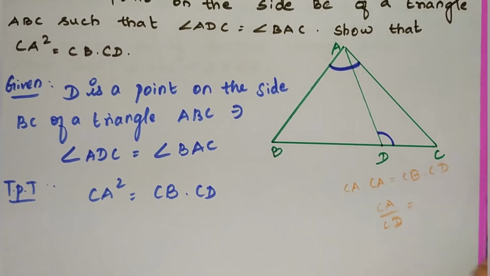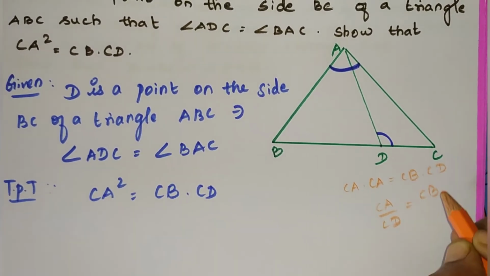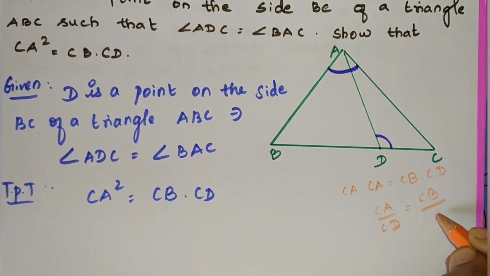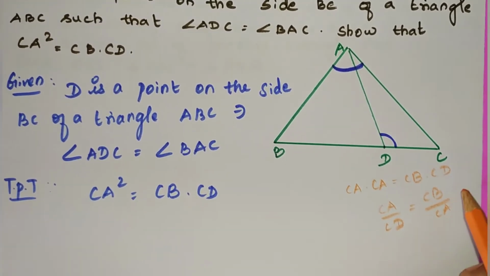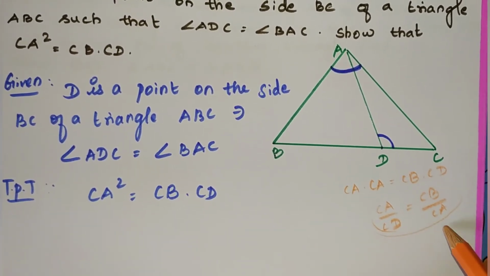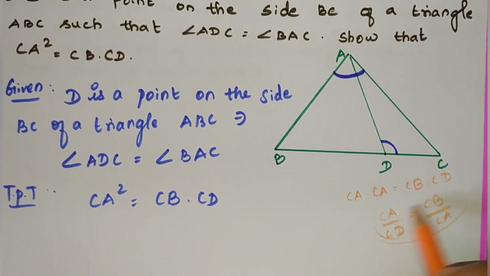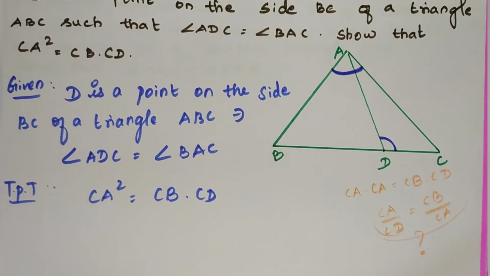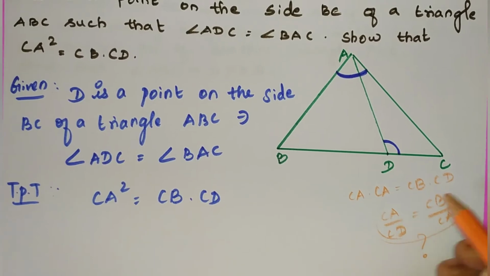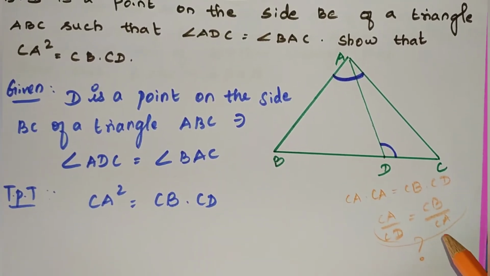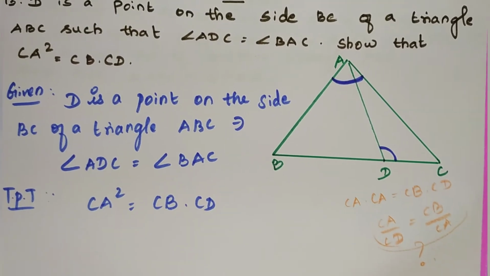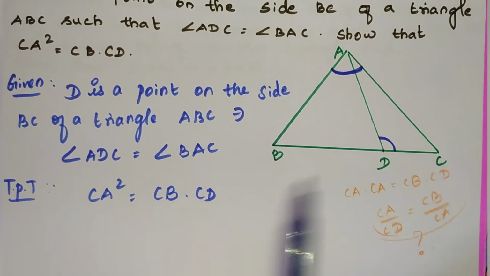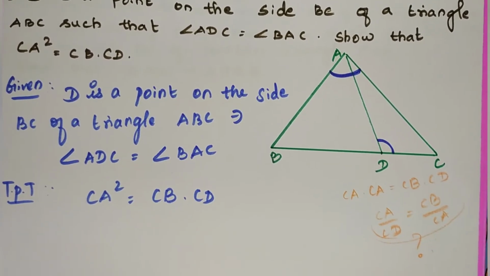CD to the left hand side denominator, and CB, already we have CB in the right hand side, and I am going to shift one CA to the right hand side denominator. CA. See, this is one, this is different? No, this is not different. We have to show that the corresponding sides are in proportion. So which two triangles do we have to take to prove that the corresponding sides are in proportion? From the proof only, I am going to find which triangles I am going to choose.